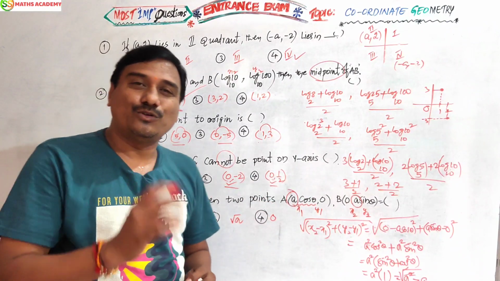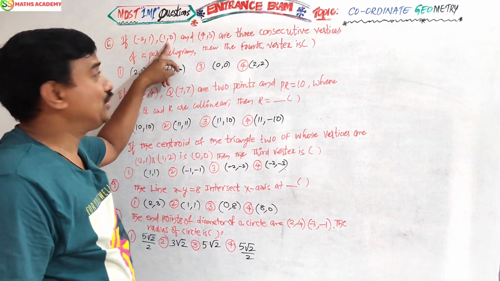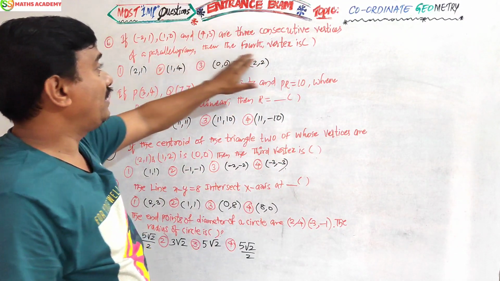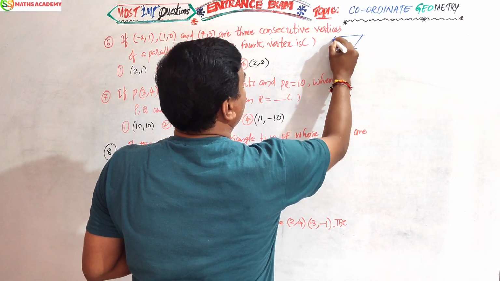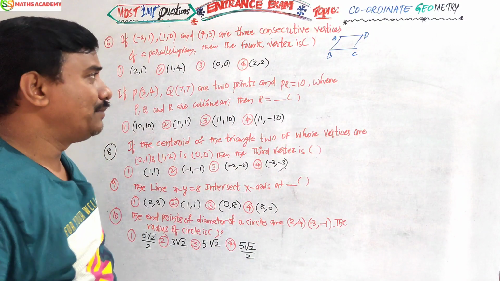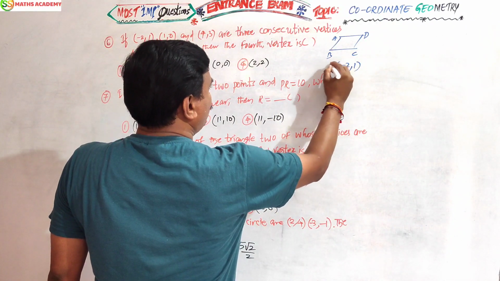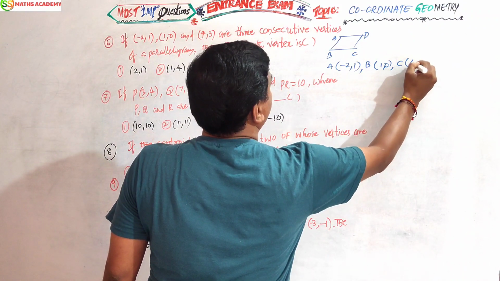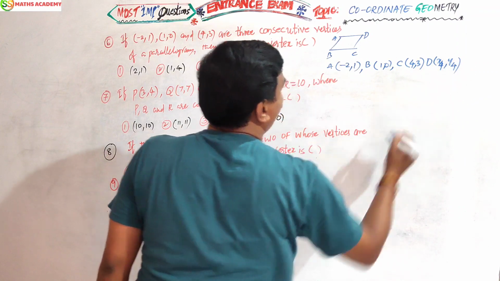Okay. Now let us see more interesting questions for you. If minus 2 comma 1, 1 comma 0 and 4 comma 3 are the 3 vertices of a parallelogram, find the fourth vertex. Yes, you know this is a parallelogram. A, B, C given. Find D. I told you just now in the concept, midpoint. A is minus 2 comma 1, B is 1 comma 0, C is 4 comma 3 given. D I don't know, I can take the fourth vertex as x4 y4.